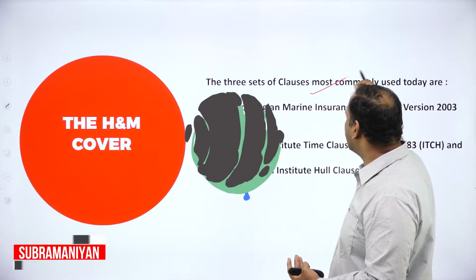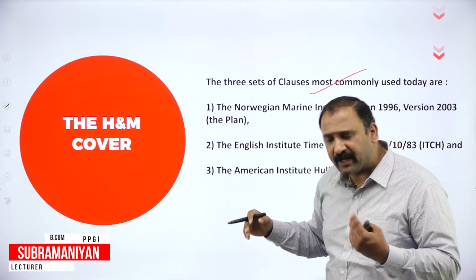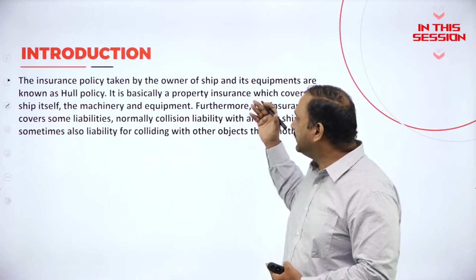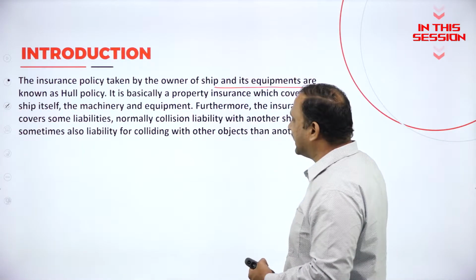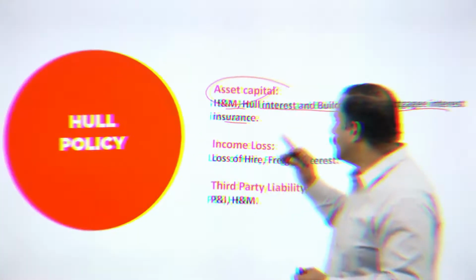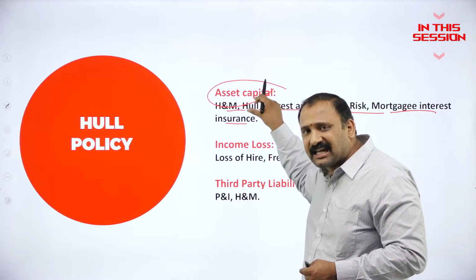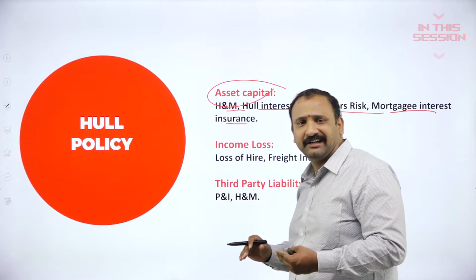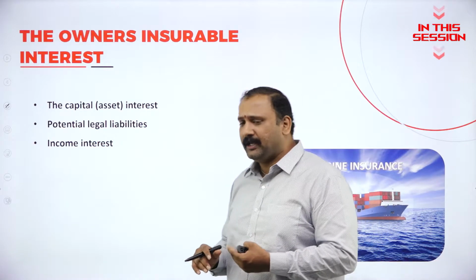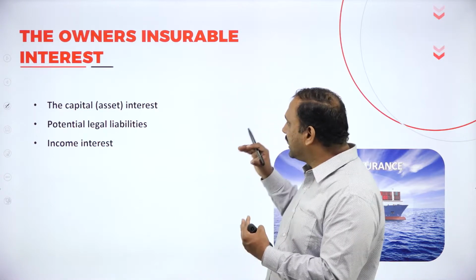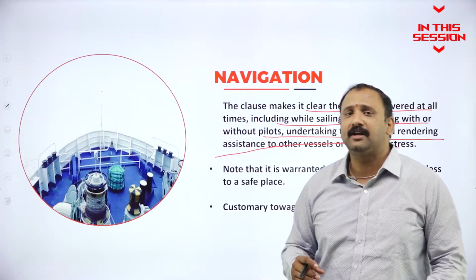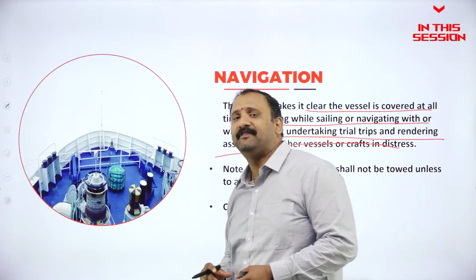The three sets of clauses most commonly used today under H&M is the insurance policy taken by the owner of the ship and its equipments, which is talking about the asset capital based insurance. So when I talk about H&M or Hull interest, moving forward, we have to understand what are the owner's insurable interest in this. Why? Because this is not something just like a GPS oriented, very easy.